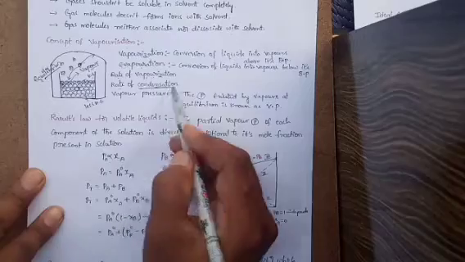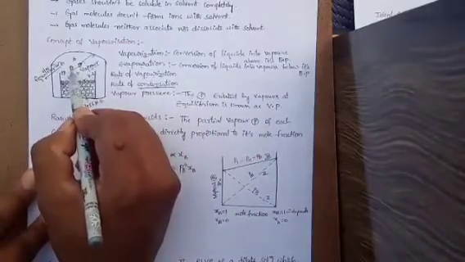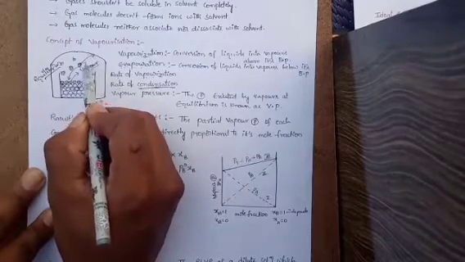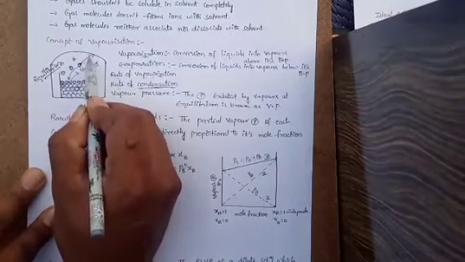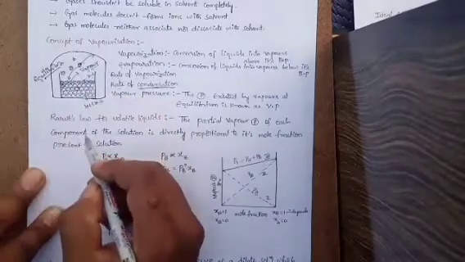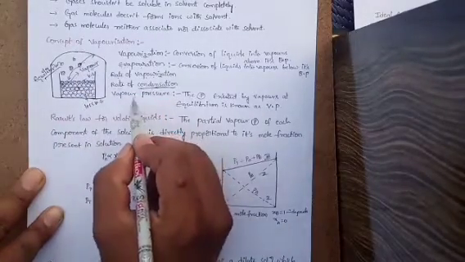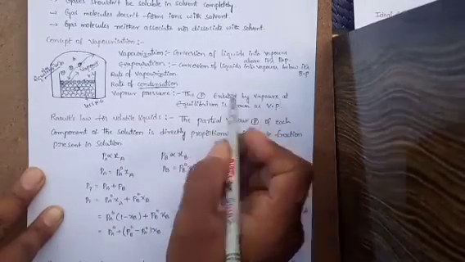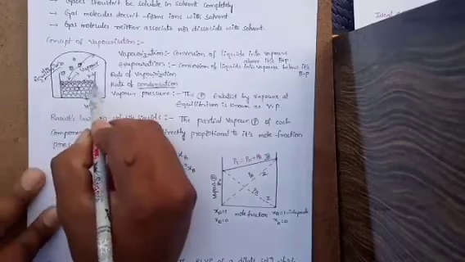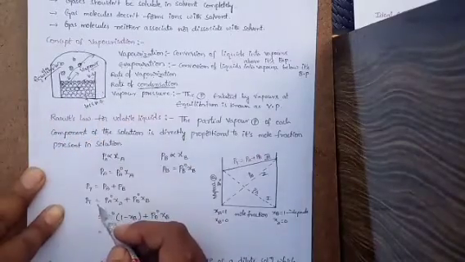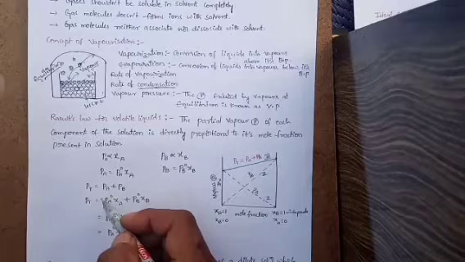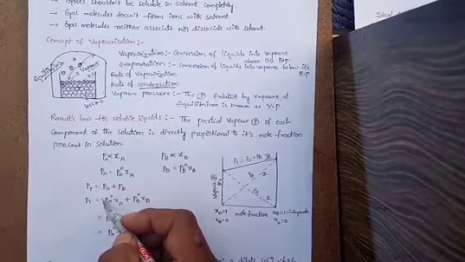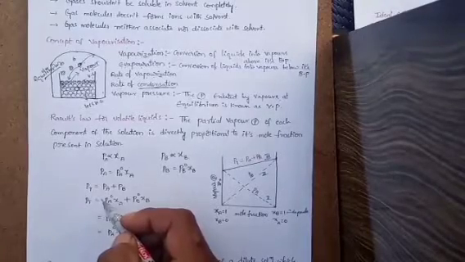At that time, vapor molecules exert pressure by the collisions of vapors with the walls of the container, which is known as the vapor pressure. It means the pressure exerted by the vapors at equilibrium is known as the vapor pressure. So this is about vaporization, evaporation, rate of vaporization, rate of condensation, and vapor pressure.